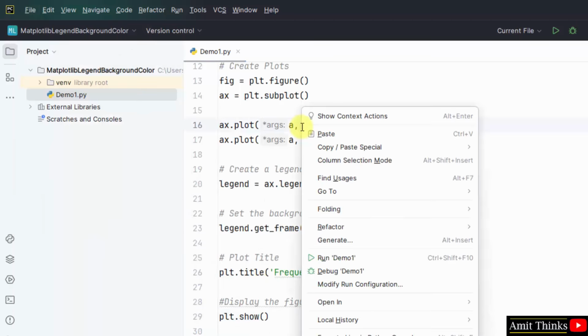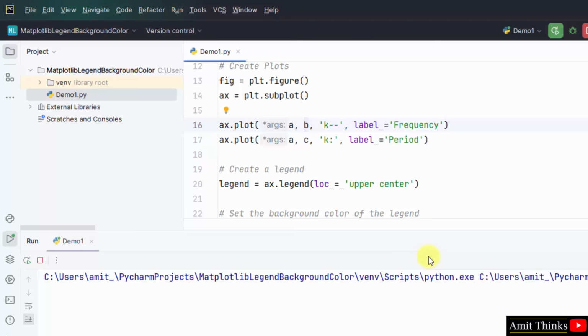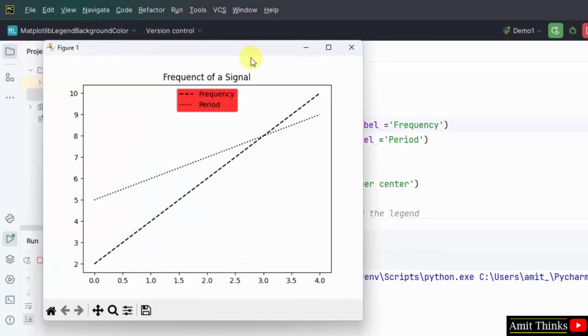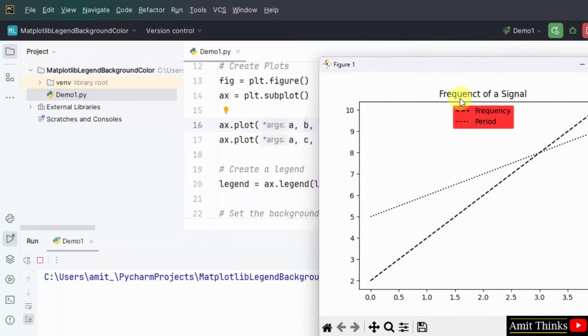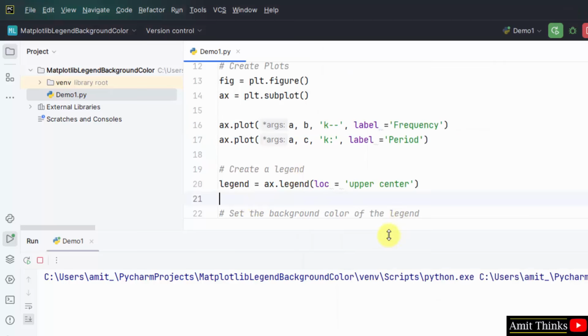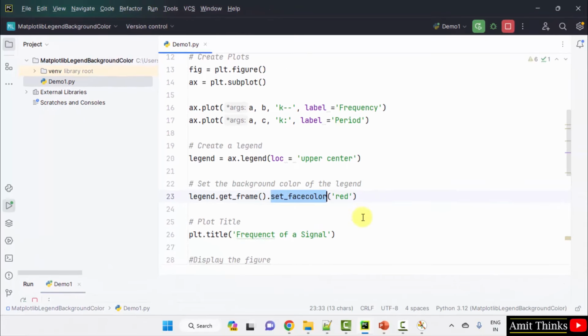Save all, File, Save All, right click, run demo1. Here we have set the legend background color to red. You can set it to any color using the set_facecolor method.